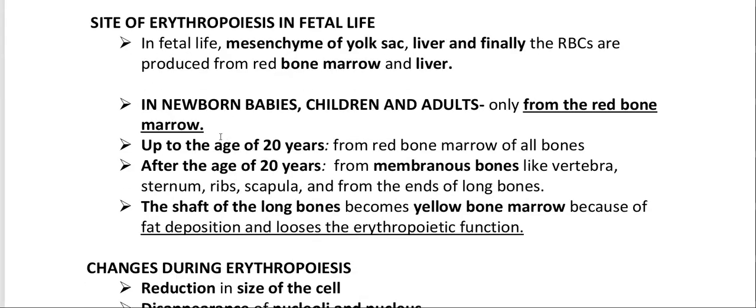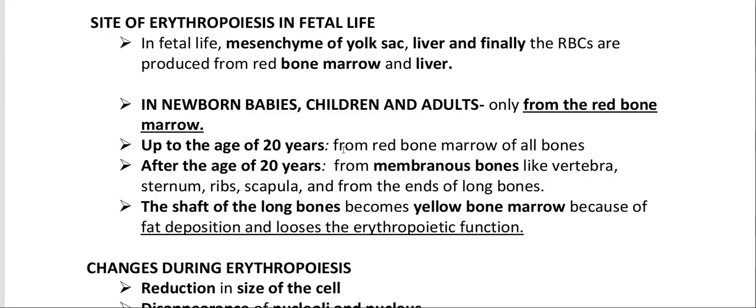Site of erythropoiesis in fetal life. In fetal life, the mesenchyme of the yolk sac, then the liver, and finally the red bone marrow produce the RBCs. In newborn babies, children, and adults, RBCs are produced only from the red bone marrow.